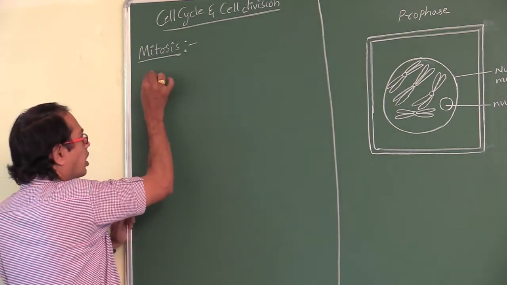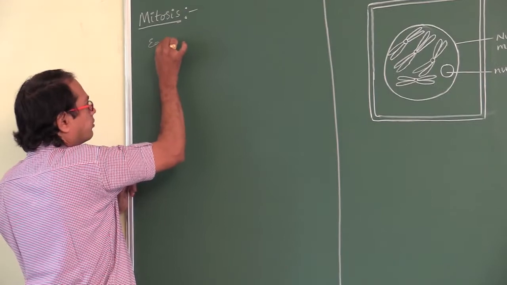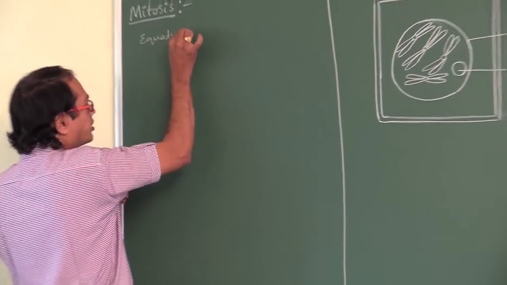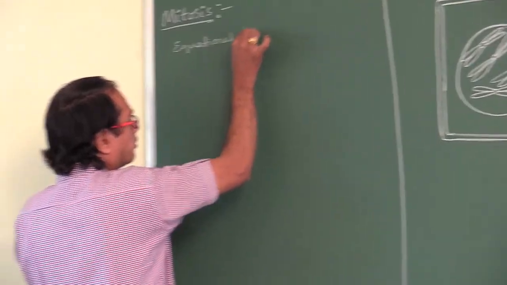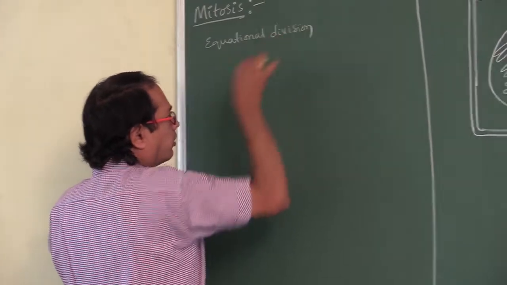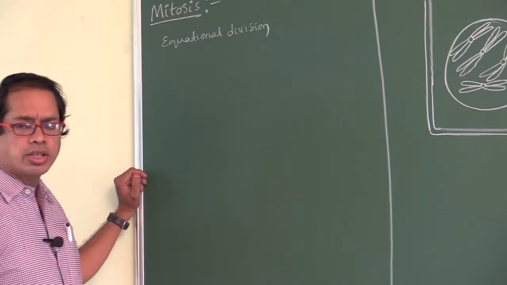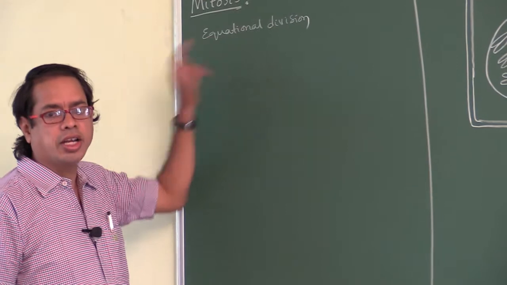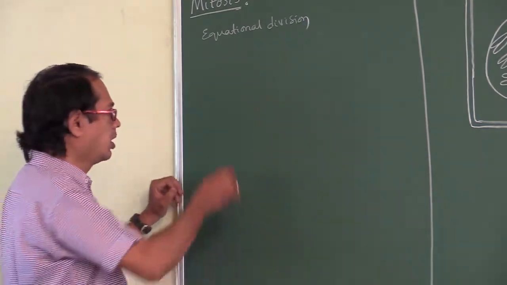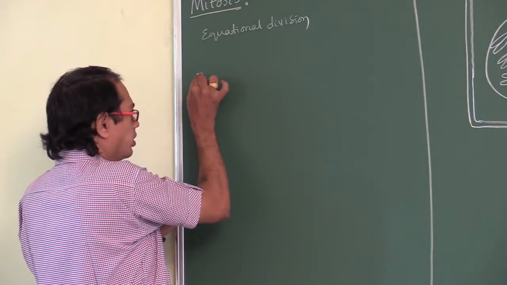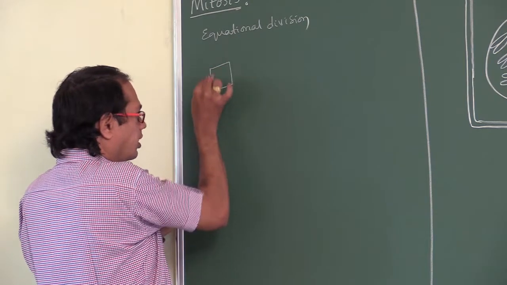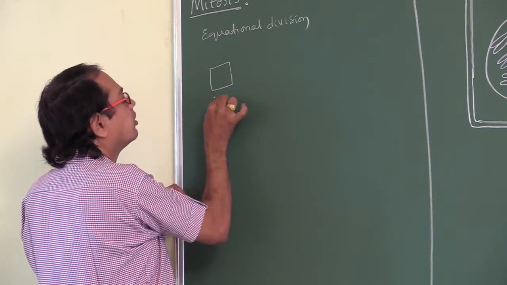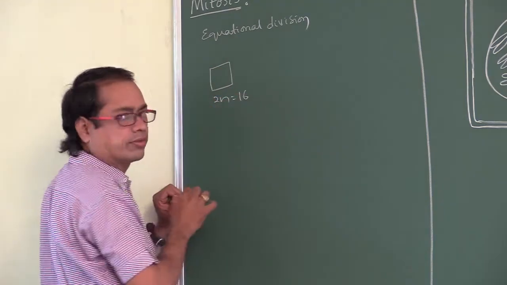Mitosis is also called equational division. What does it mean? Let us suppose this is the cell. This cell has 2n equal to 16.